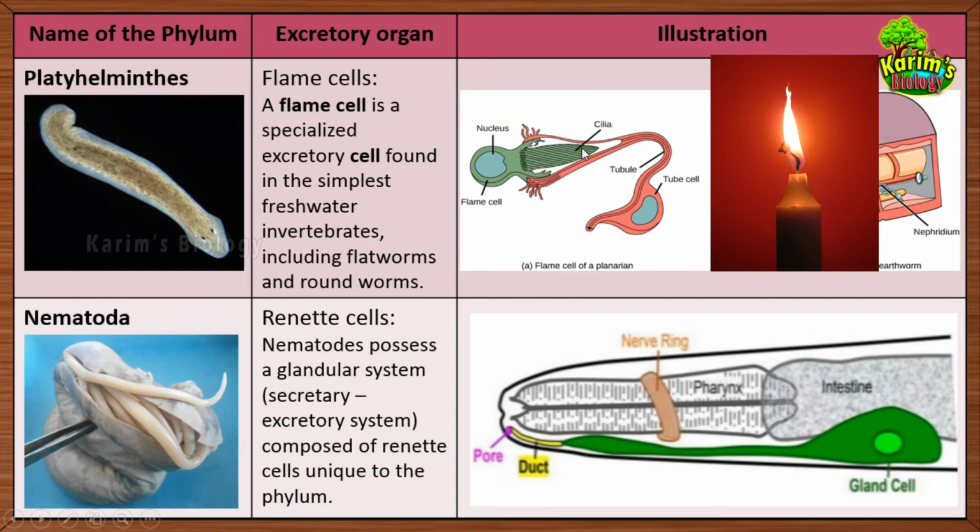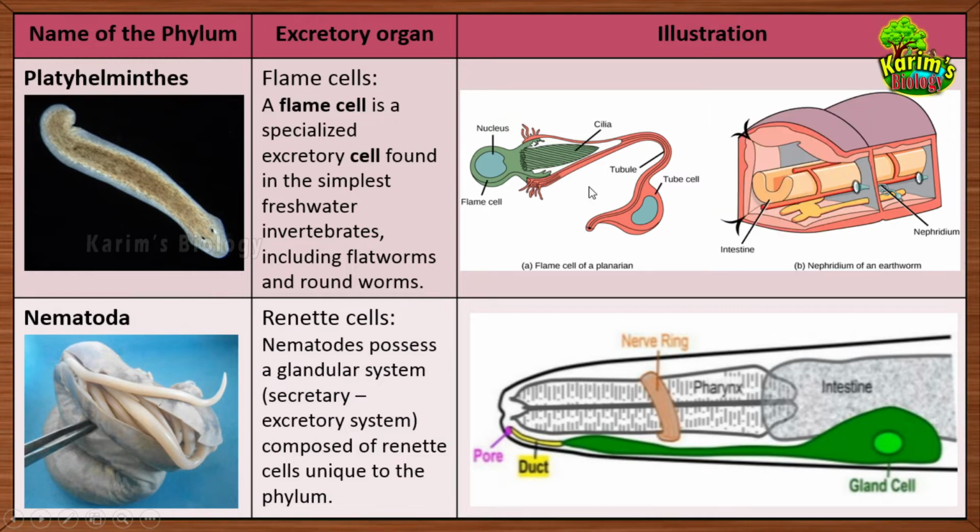The tuft of cilia will be moving and resemble the flickering flame. That's why the cells are called flame cells. So once again, let us recall where the flame cells are found. They are the specialized excretory cells found in the simple freshwater invertebrates, including flatworms, and even in roundworms also they will be found. Now come to the next phylum, which is Nematoda or Nematihelminthes.